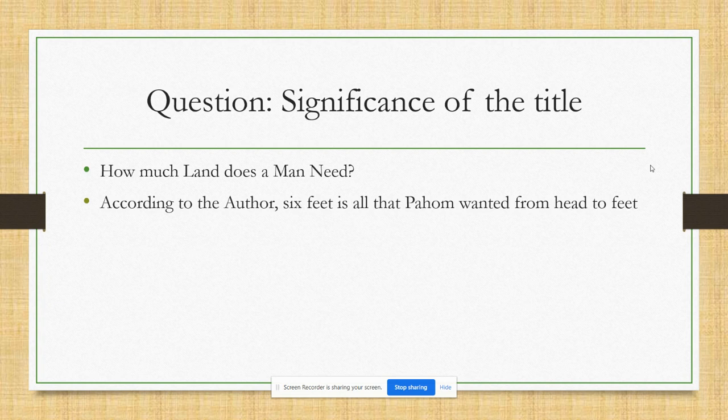Now here is the question of the significance of the title of this story. How much land does a man need? How significant is this title even in the present context? Although the story was written in the 19th century, in 1886, it is very much relevant in the present scenario as well, because of this evil of greed, avarice, or temptation to acquire more and more.